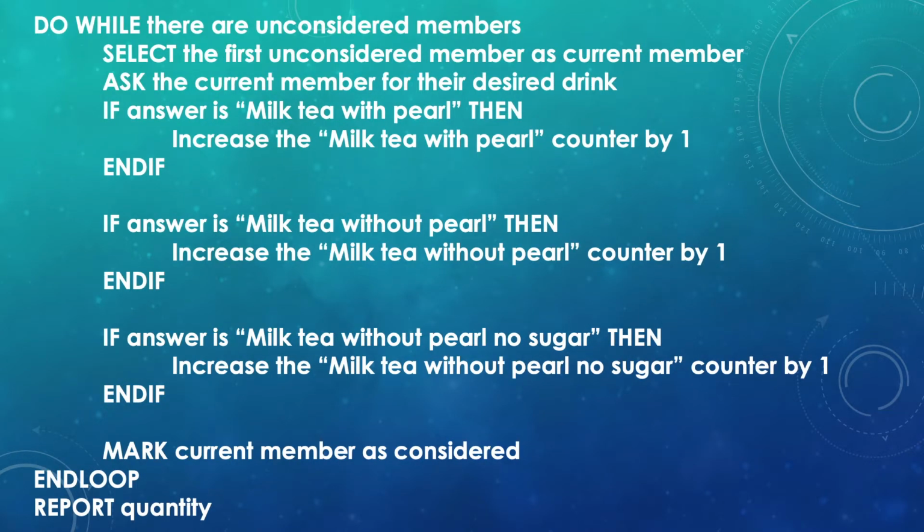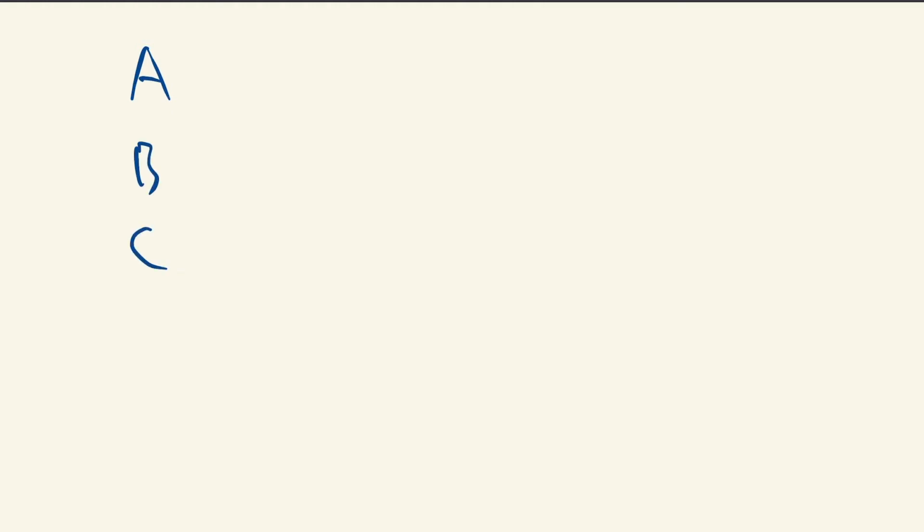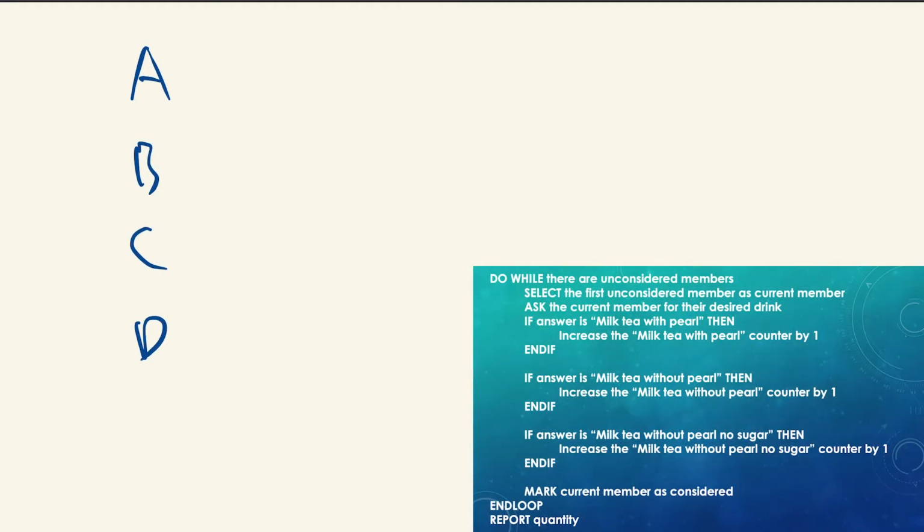Do while there are unconsidered members, and then select the first unconsidered member as the current member. Now, I think it helps if I demonstrate this by illustrating to you. Let's say I have A, B, C, D. So do while there are unconsidered members. Are there? Yeah, there are. We got 4 unconsidered members. Select the first unconsidered member as the current member.